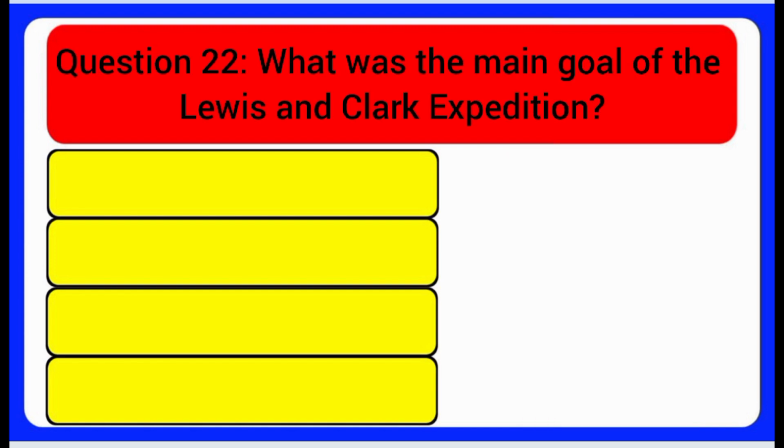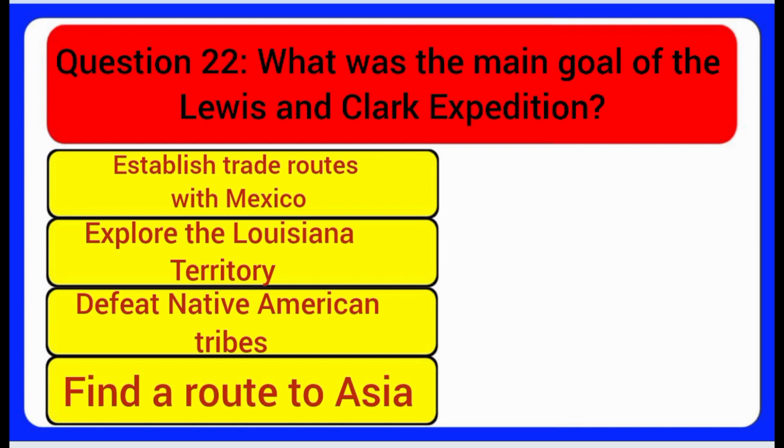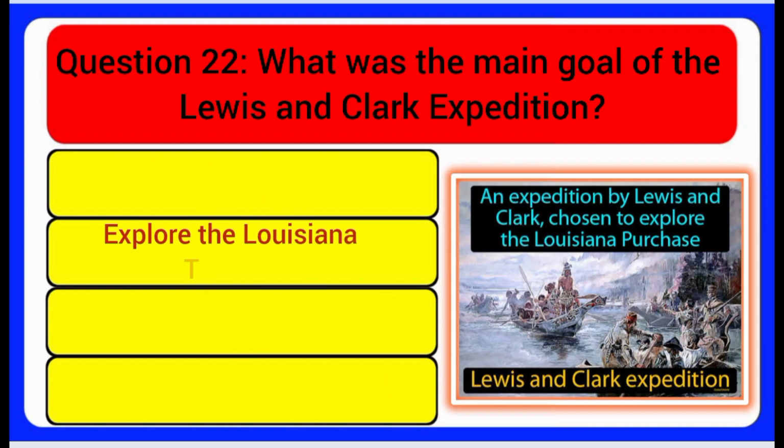Question 22. What was the main goal of the Lewis and Clark expedition? A. Establish trade routes with Mexico. B. Explore the Louisiana Territory. C. Defeat Native American tribes. D. Find a route to Asia. Answer: Explore the Louisiana Territory.